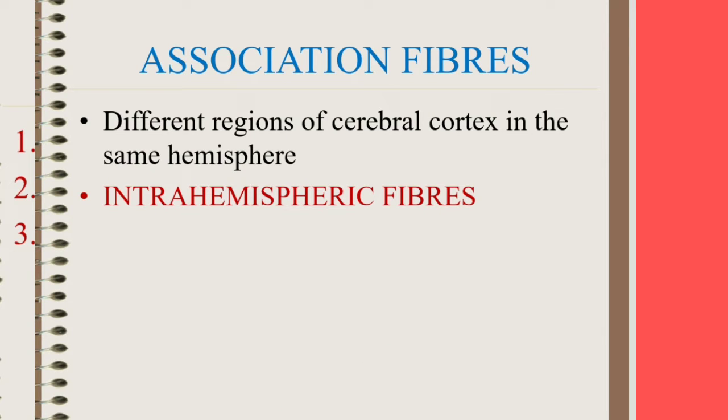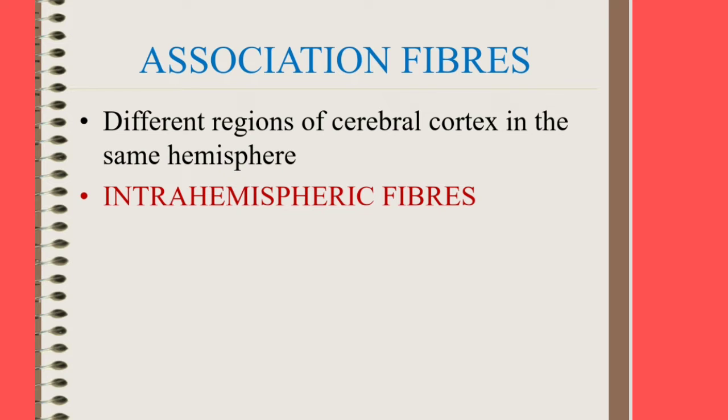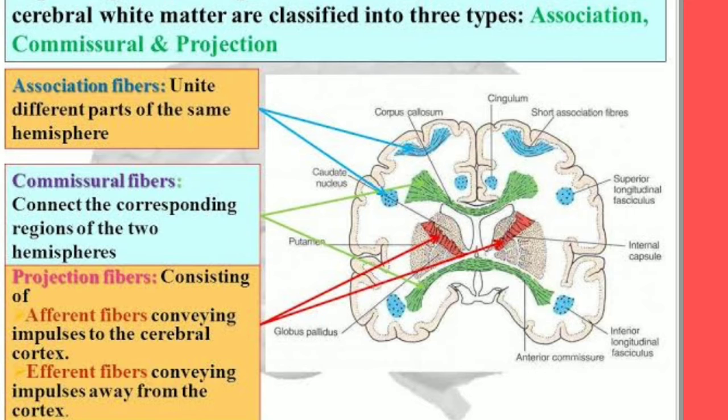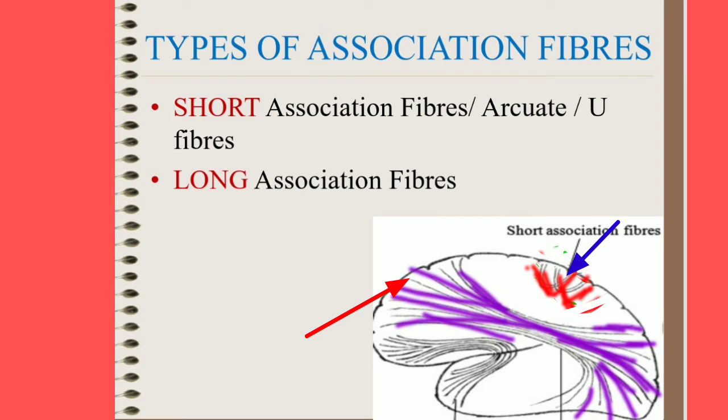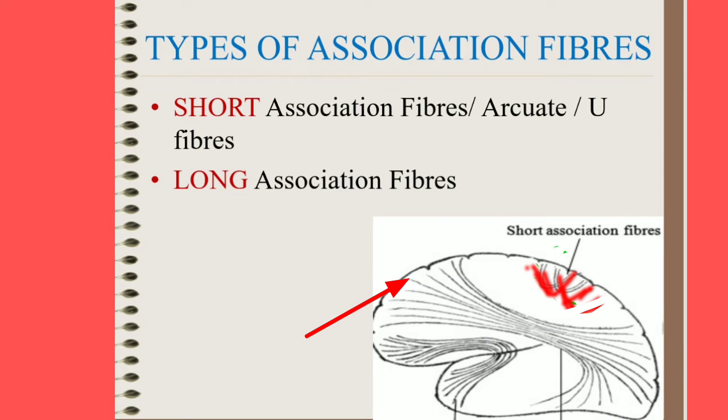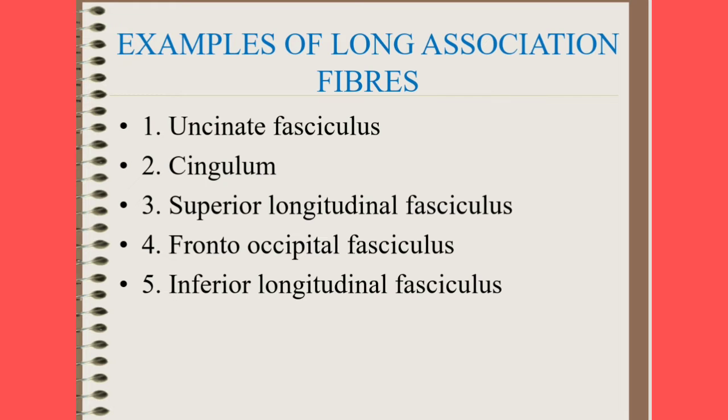What are association fibers? The association fibers connect different regions of cerebral cortex in the same hemisphere. It is otherwise known as intrahemispheric fibers. There are two types of association fibers: short association fibers and long association fibers. The short association fibers are otherwise called arcuate or U fibers. Examples of long association fibers are uncinate fasciculus, cingulum, superior longitudinal fasciculus, fronto-occipital fasciculus, inferior longitudinal fasciculus.